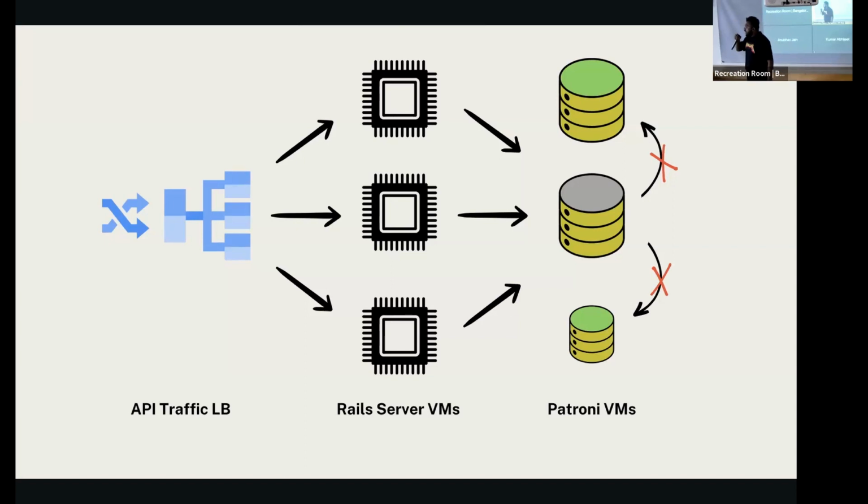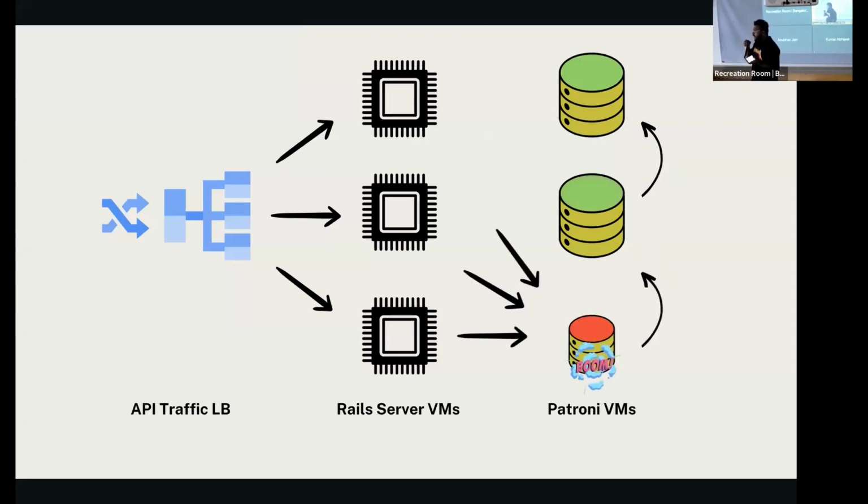Let's say if your master goes down and there are multiple replicas, what we do to save cost is that we make one of the replicas smaller and make one of the replicas bigger, because we want to do failover only to the bigger replicas, and we can define it via a failover tag, and Patroni would know that it needs to do a failover to a bigger VM, and we need to implement this architecture somehow.